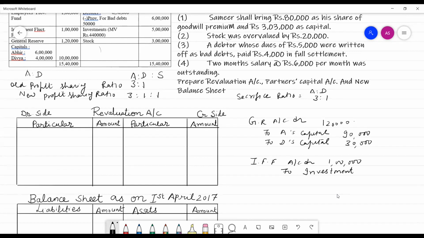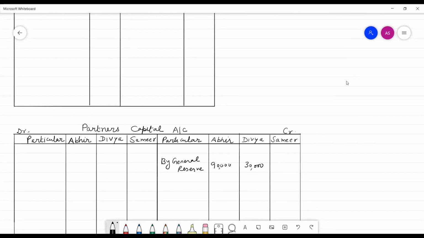The remaining 40,000 would be distributed among old partners Abhir and Divya in the ratio 3:1. To Abhir's capital, to Divya's capital, 30,000 and 10,000, and this entry will be transferred to the capital account of the partners. On the credit side of the capital account of the partners, we write by investment fluctuation fund 30,000 and 10,000.